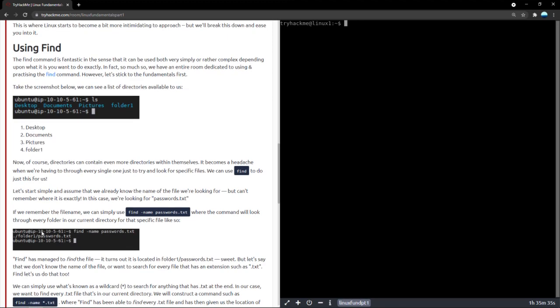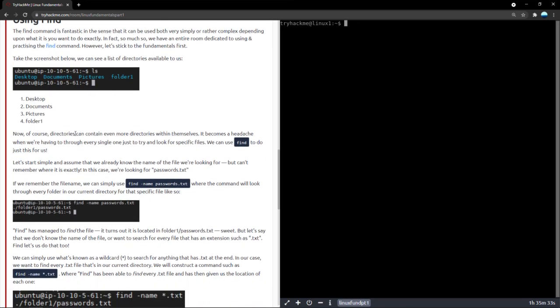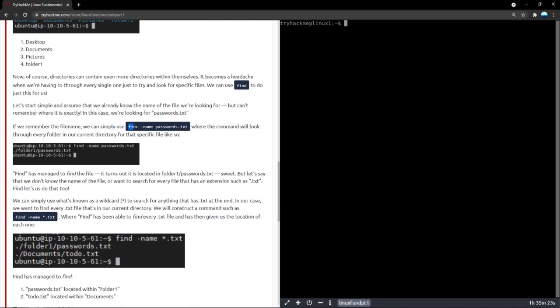Now, sometimes we have different things we want to look for. Let's say we're looking for a file named passwords.txt. All you have to do is type in find, and you're specifying to find that the name of the file is passwords.txt. So you're calling on the find command here. You're saying, find utility, and in that utility, pass this file. I'm looking for a certain file which is named passwords.txt.